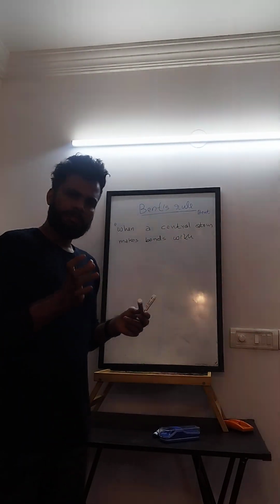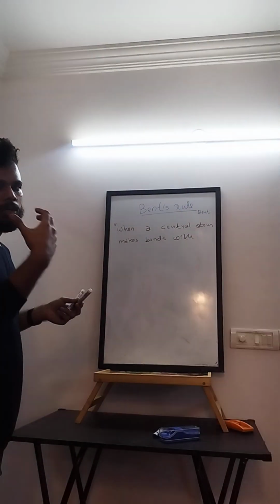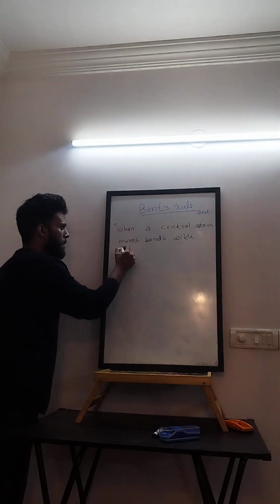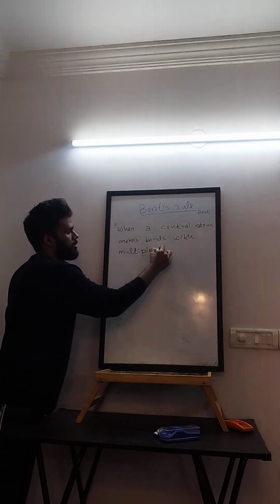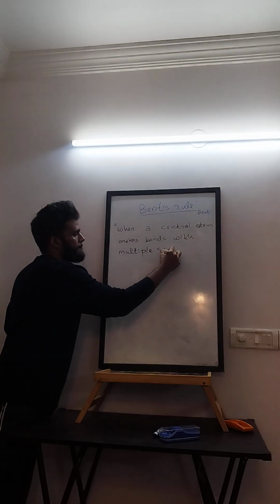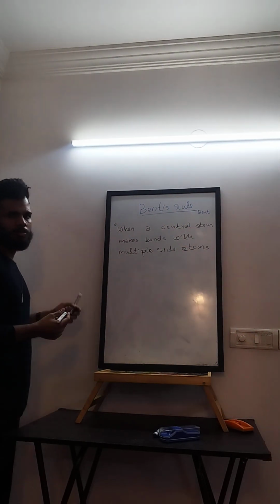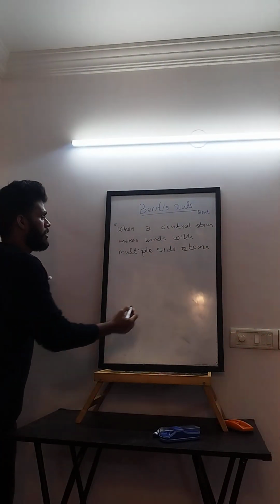So I hope you understand, we are only talking about covalent compounds, and I'm not going to mention it again and again. So, makes bonds with multiple side atoms. This is very important: multiple side atoms, meaning more than one type of element making bonds with the central atom.